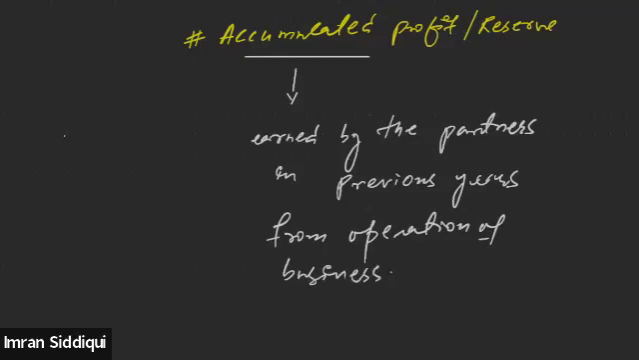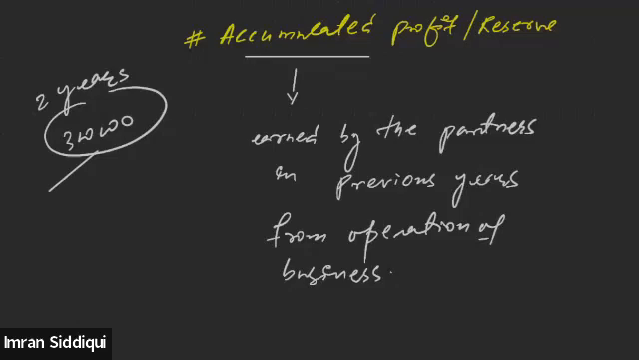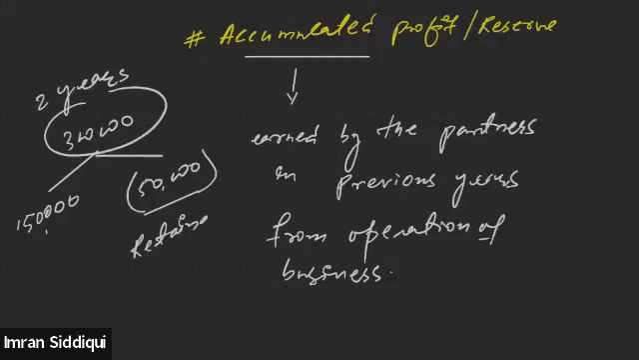let's suppose in the last 2 years period, the firm has generated 3 lakhs of profit. Out of this 3 lakh, partners have decided to distribute among themselves 1,50,000, and the remaining 50,000 is yet to be distributed. All right, so the profit which is not yet distributed among the partners is called accumulated profit. You can also call it retained earnings, retained profit of the firm, which was not earlier distributed among the partners.